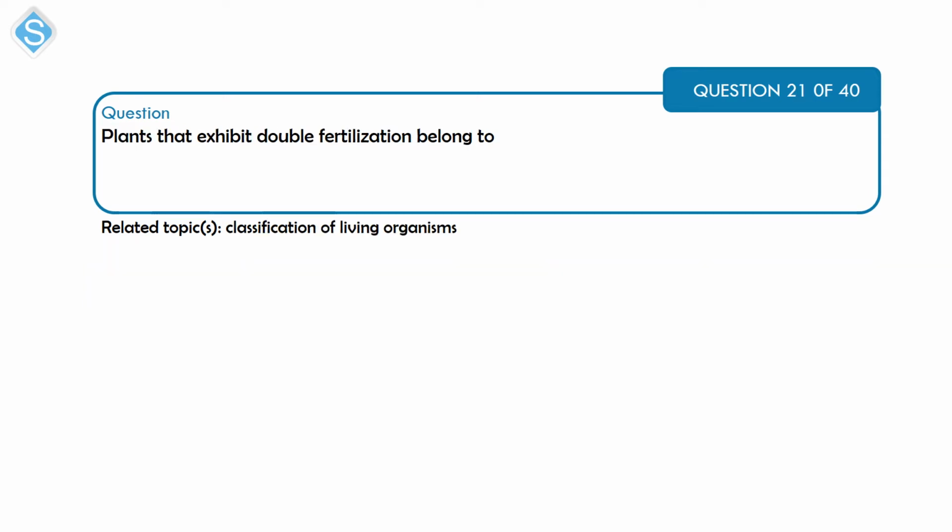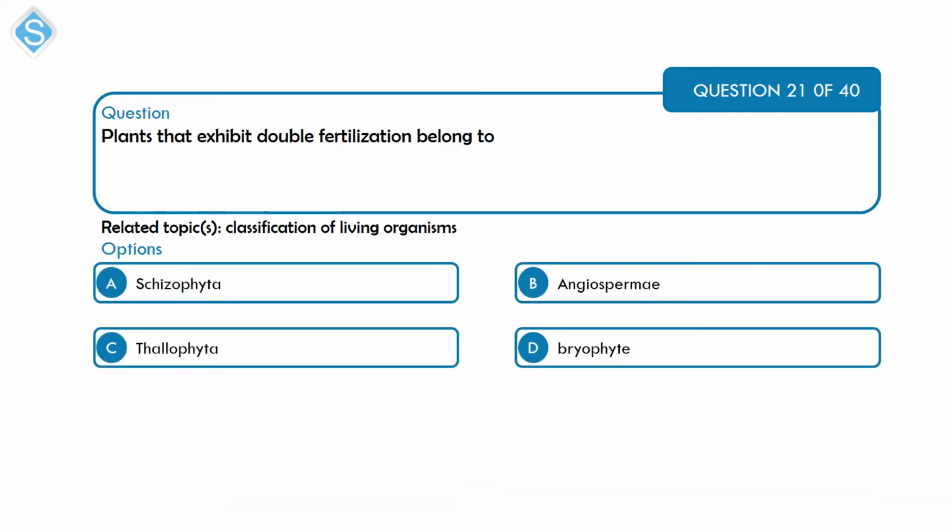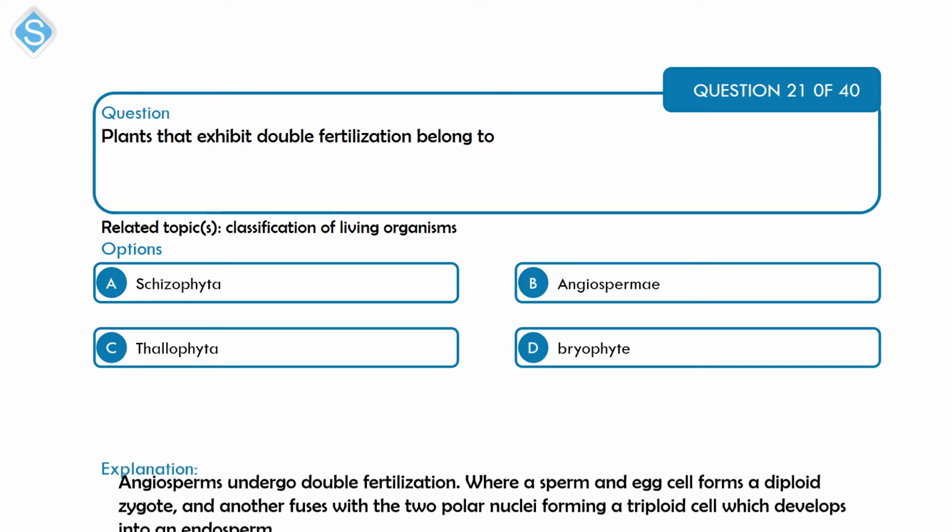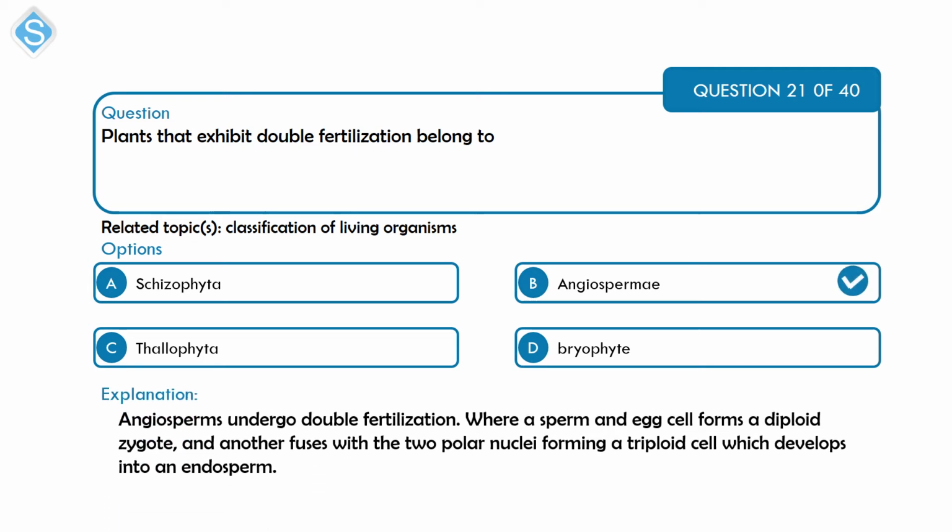Next is a question on classification of living organisms. Plants that exhibit double fertilization belong to the A, Schizophyta; B, Angiospermae; C, Thallophyta; and D, Bryophytes. Alright, so angiosperms, that's option B. They undergo double fertilization, where a sperm and egg cell form a diploid zygote, and another fuses with two polar nuclei, forming a triploid cell, which develops into an endosperm.